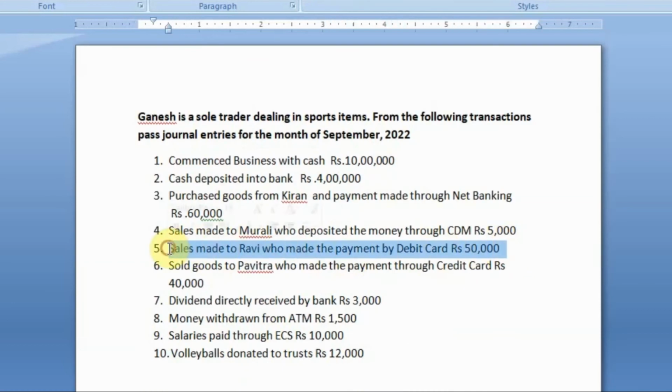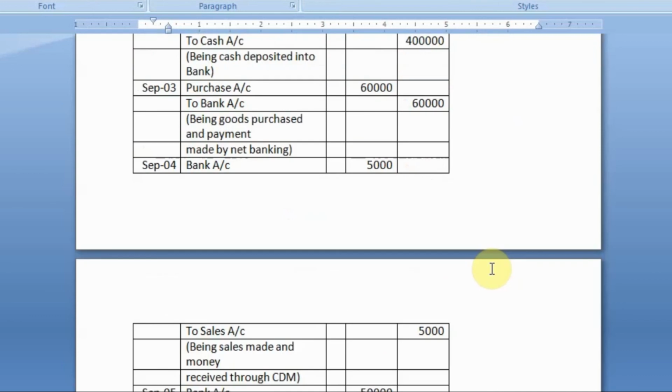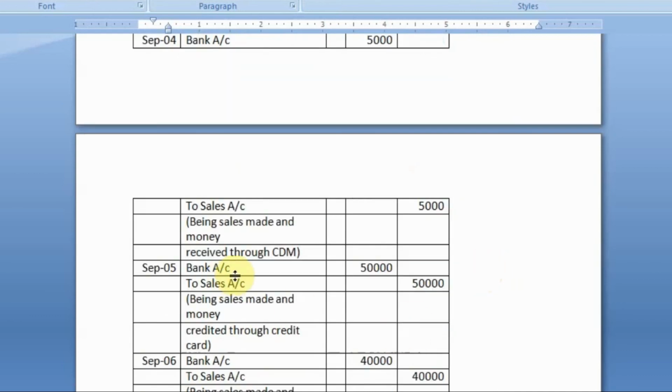Sales made to Ravi, who made the payment by debit card, rupees 50,000. Here you are selling goods to Ravi and Ravi made payment by ATM card. It means when he swipes his card, that money will come to your bank account only. So, entry is going to be debit the receiver. Who is receiving the benefit? Bank is receiving the benefit. So, bank account will be debited. Credit all incomes and gains. So, sales is your income. So, entry will be bank account debit to sales account.